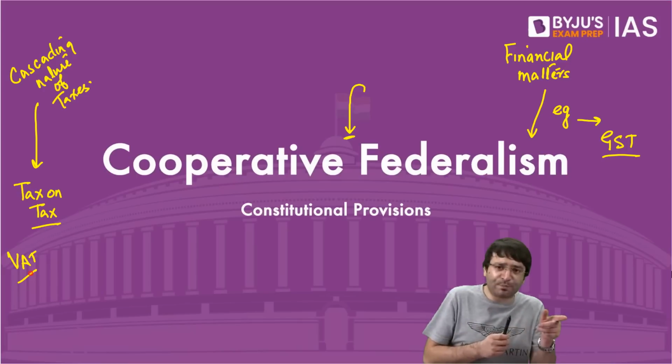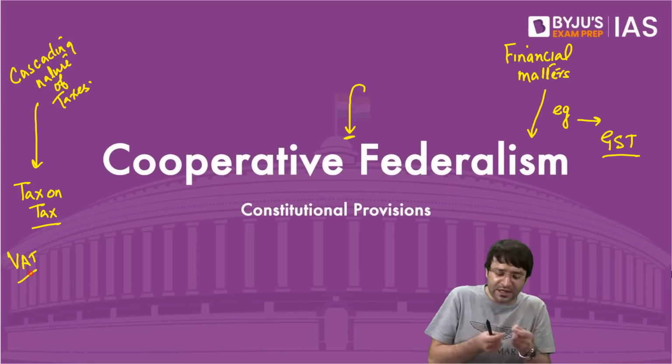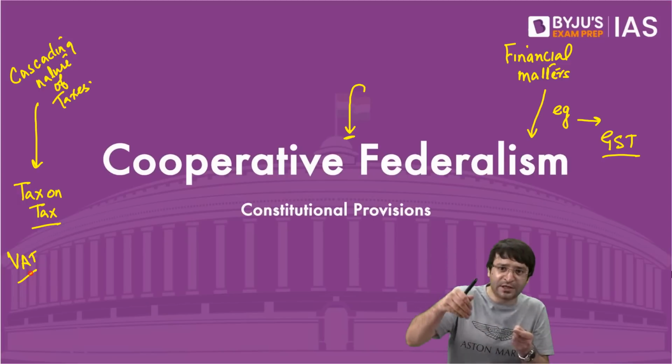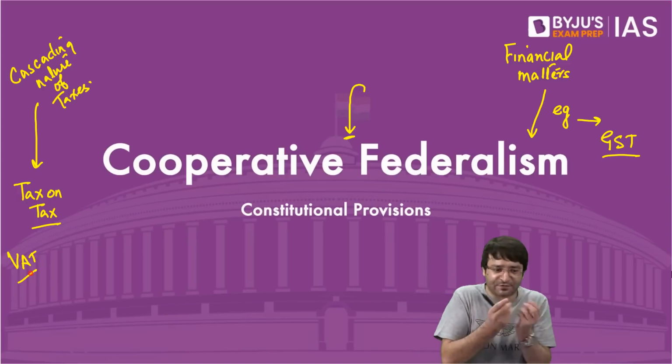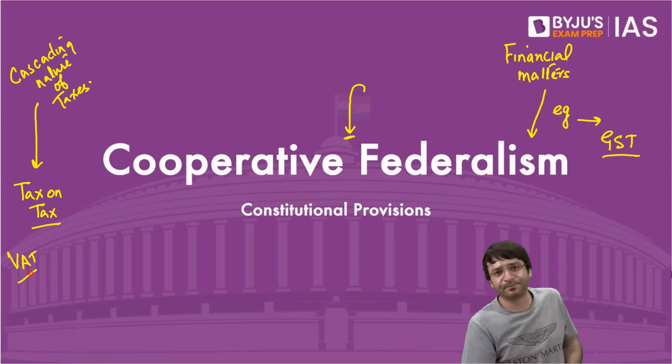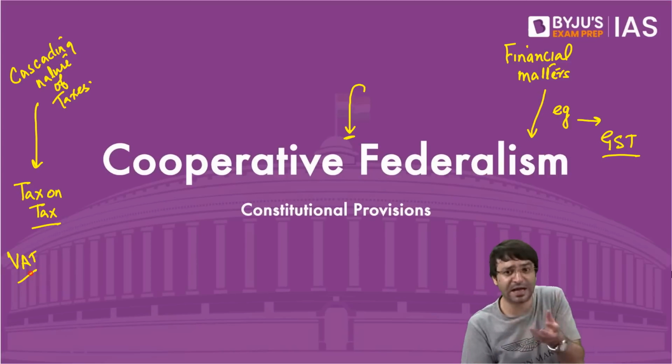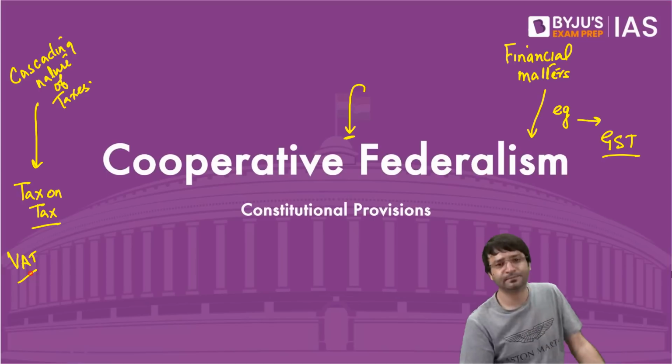That means you don't have to pay tax again on those raw materials. You have to pay tax on whatever shirt you have manufactured. That means whatever cost you incurred in manufacturing this shirt minus the cost that you incurred in taking these raw materials, whatever else is left, that is the tax that you have to pay. That means now it won't be tax on tax, it will be tax on value addition.